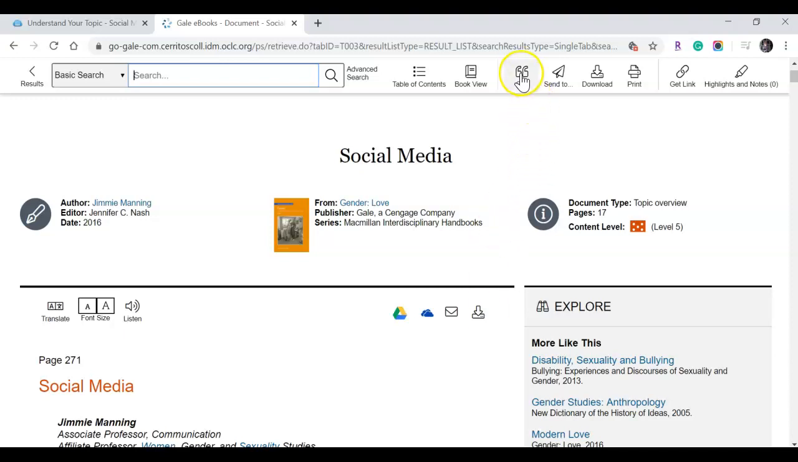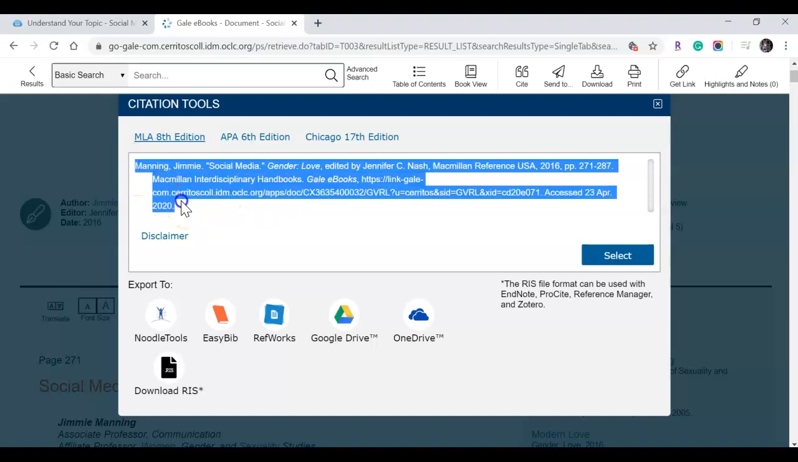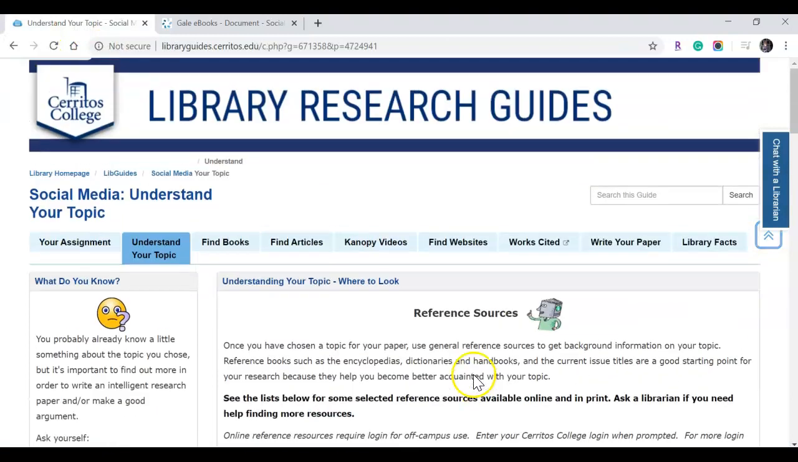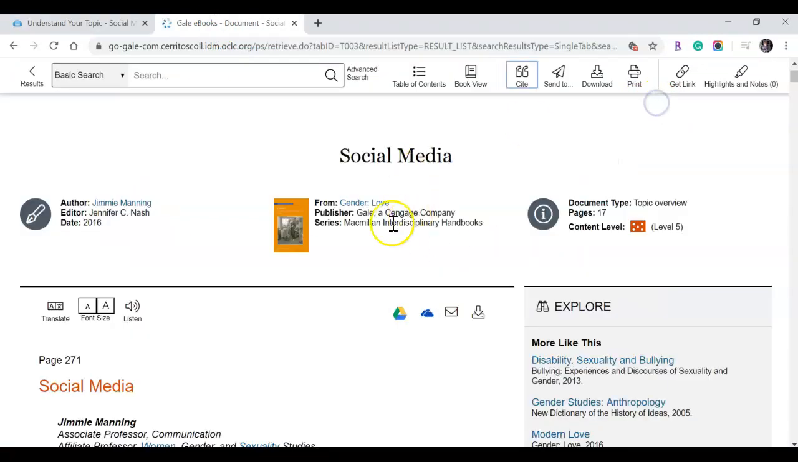If you want to skip to the citation, there's this cite feature up here, and it gives you MLA, APA, and Chicago, depending on what your professor requires. Remember that you should always be double checking these citations. Yes, they're usually pretty good, but always double check them based on the resources given to you on the works cited page here in your research guide. Okay, always double check.